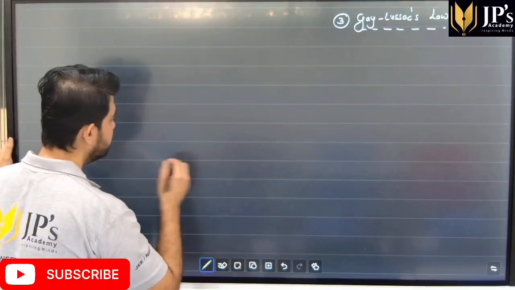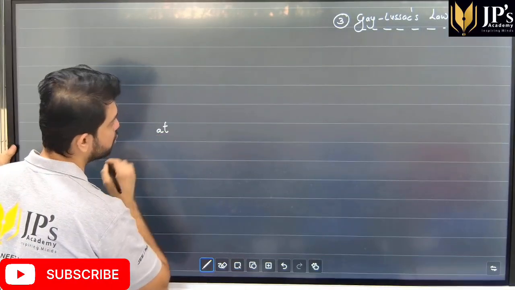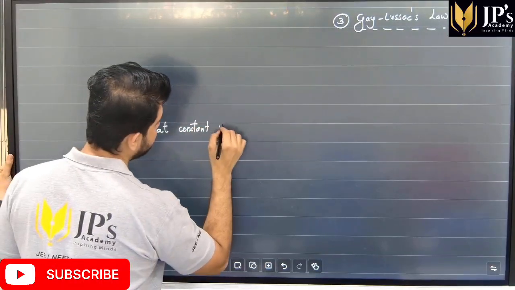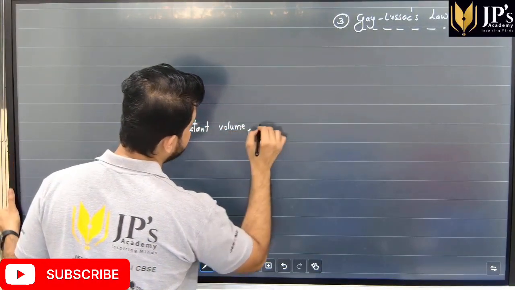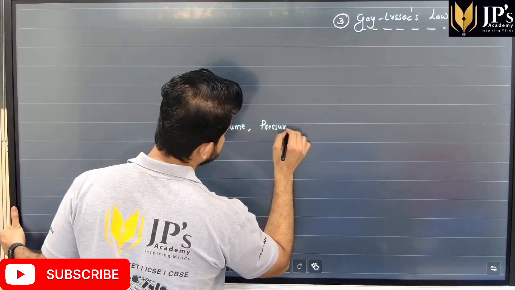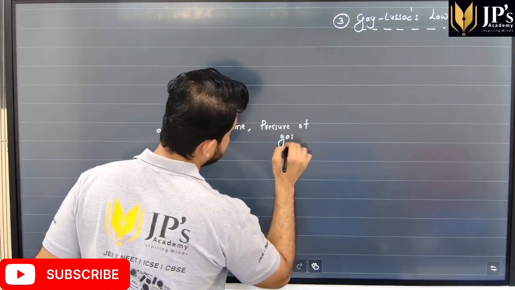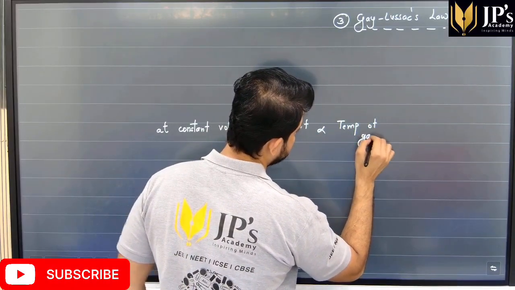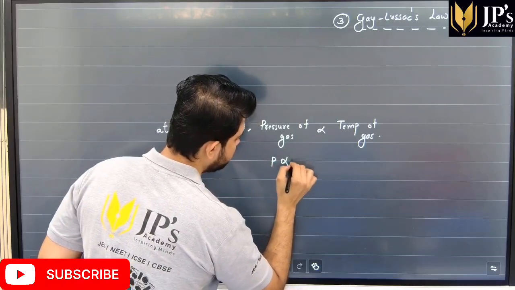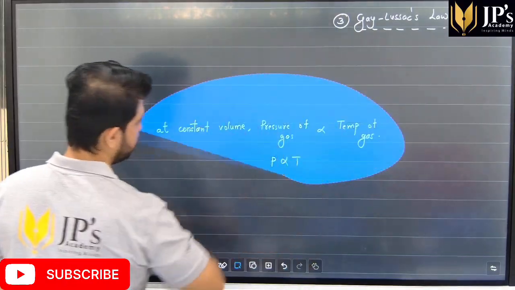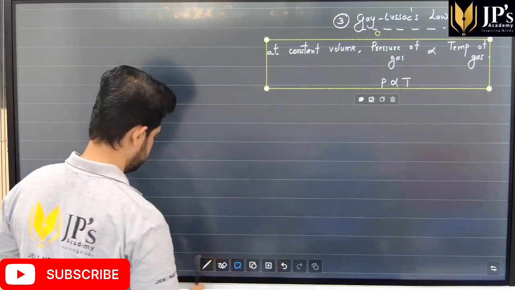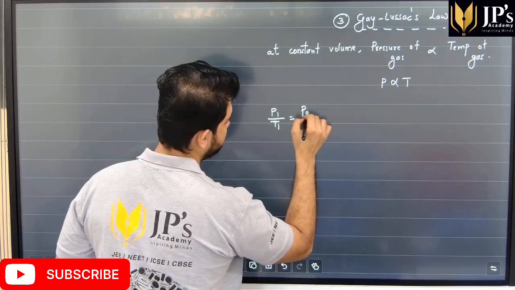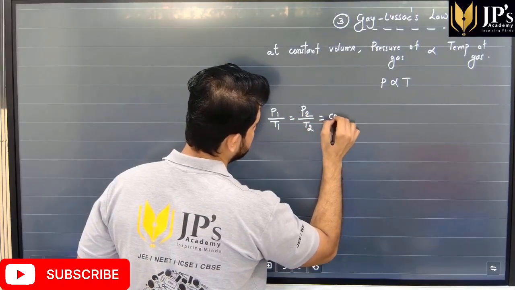However, students will still write the shorter form of the law. At constant pressure, pardon me, at constant volume, we can say that the pressure of a gas is directly proportional to the temperature of the gas. Or, students, we can say that over here, P is directly proportional to T. Or we can apply the same relation, P1 upon T1, students, is equal to P2 over T2, which is another constant.